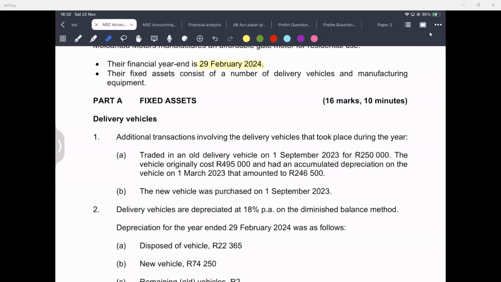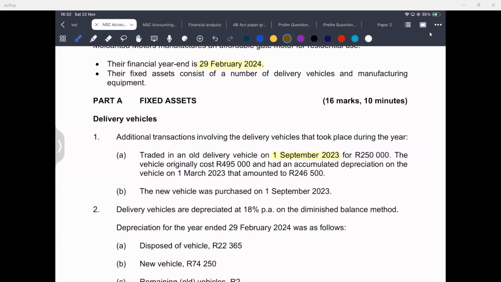I need you to understand that this 250,000 that you have been given here does not translate to the cost price of the new vehicle. It is simply the selling price of the old vehicle. We are valuing the old vehicle at 250,000 rand. That's what we feel it is worth. That's how much we are selling it for or exchanging it for.